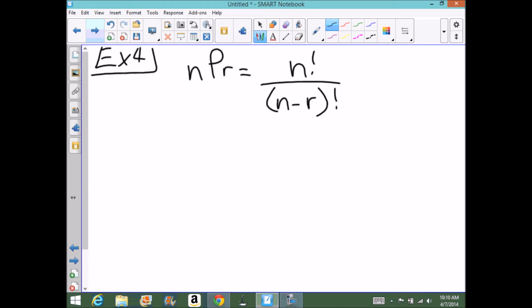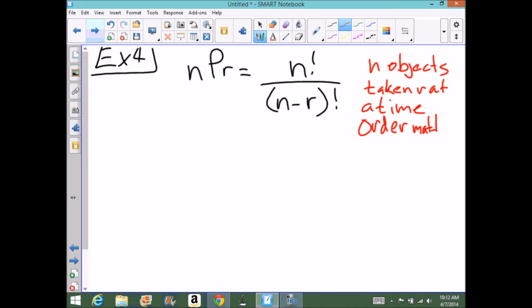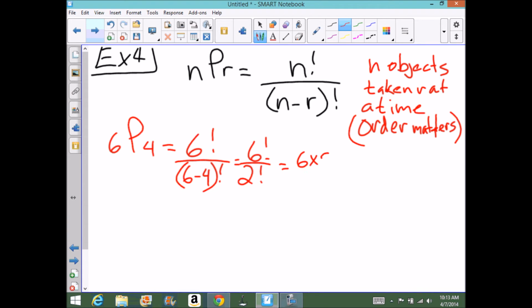Well, one thing that we could do is arrange these factorials in a way that gives us a shortcut. So, for example, if I were to say n objects taken r at a time, in other words, 20 choose 5, or 16 choose 3. This is permutation notation, and it represents the total number of objects and the combinations of those objects in a certain manner. Now for this particular formula, the order matters. How we arrange it matters.